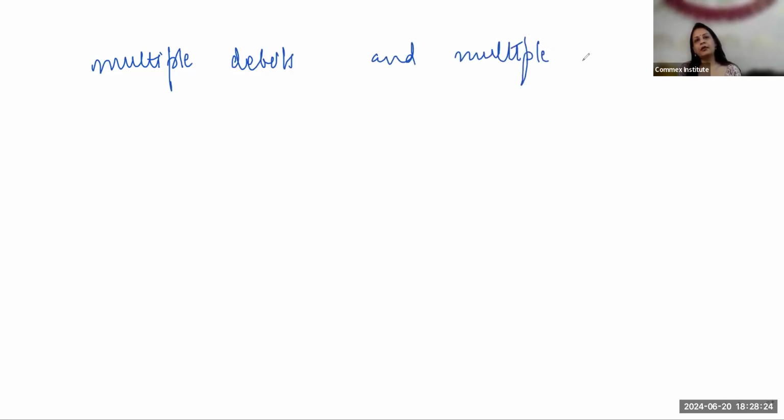I'm telling you about one entry which has got multiple debits and multiple credits, and this is known as the opening entry. There are other entries too, but this is known as the opening entry. So what is the opening entry?